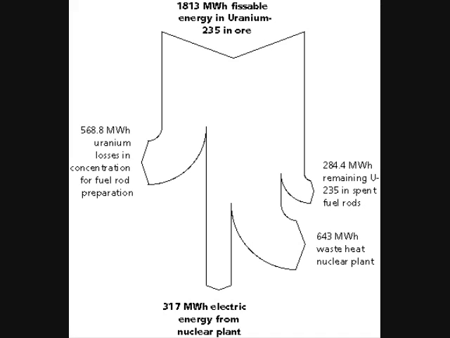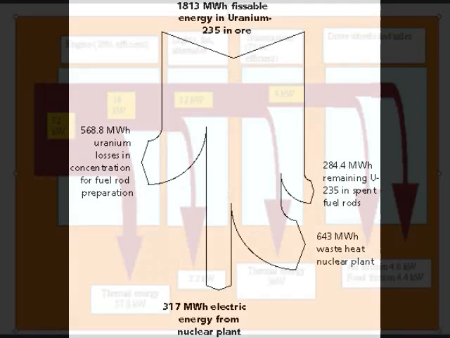Here's energy in a nuclear power plant, and we can see energy is lost in concentrating the fuel rods, in bringing that uranium together. Some of it is left in the fuel rods, some of it goes out as waste heat in the nuclear power plant, and a small portion of it ends up going on to the final customers.